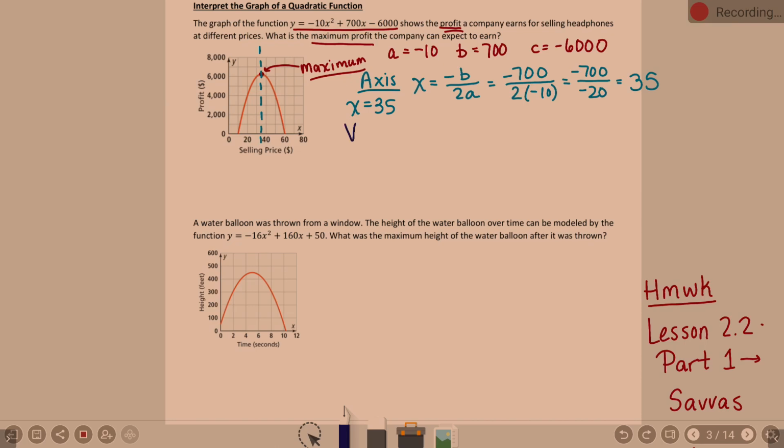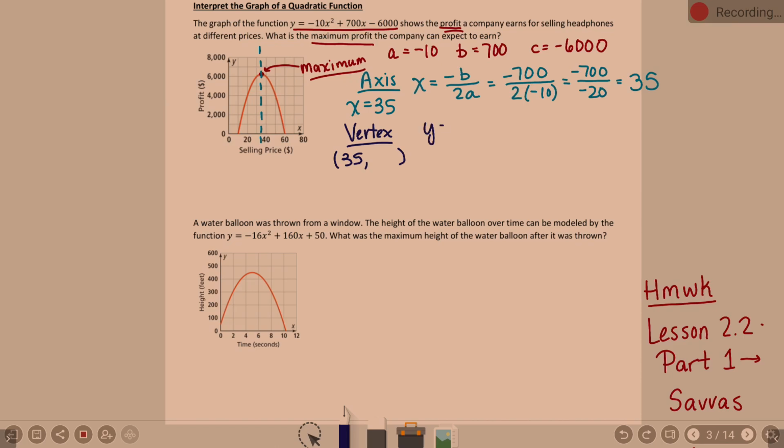Vertex. We want that maximum. We want to know how high things are going. So right now, I know my vertex is 35, comma, something. What do I do with 35? Take it and plug it into your original equation.